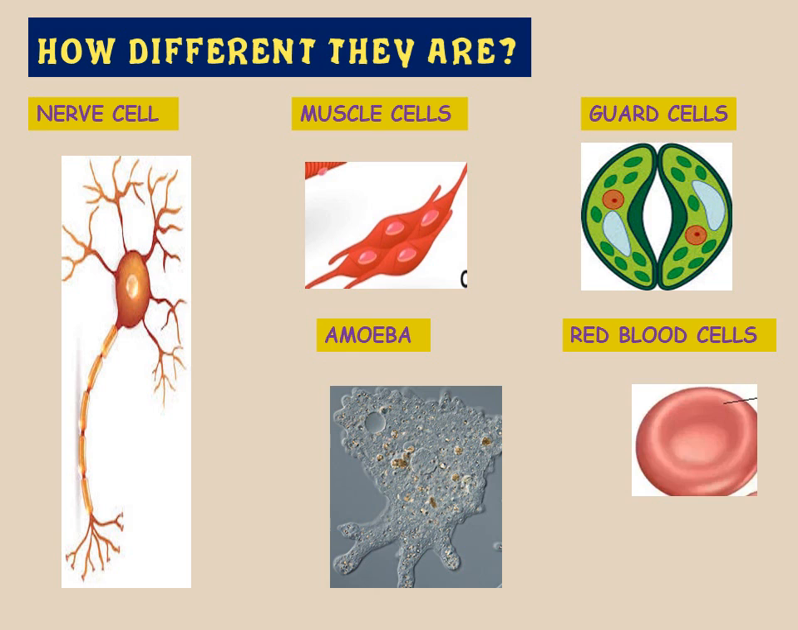It means there is no necessity that all the cells will be of the same shape. There are different kinds of cells, and in one organism only, several different kinds of cells are present. So there are so many varieties.